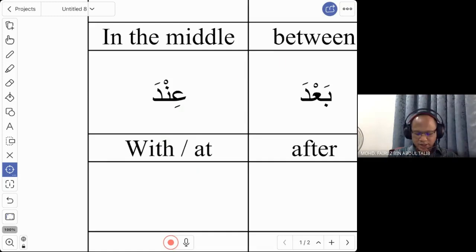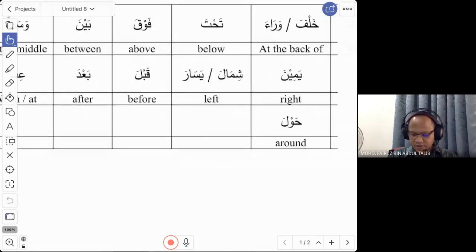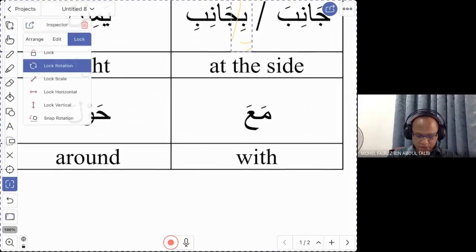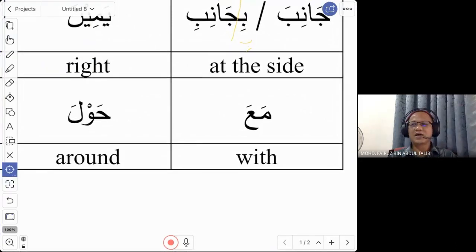And the next word is the word with. When we learned harful jar, we learned be, and I said the meaning is with, but that is not to say with somebody. With in harful jar, be, is used to say using. With a pen means you are using a pen. But if you want to say with someone, this is the word. For example, I may ask you, with whom do you read the book?